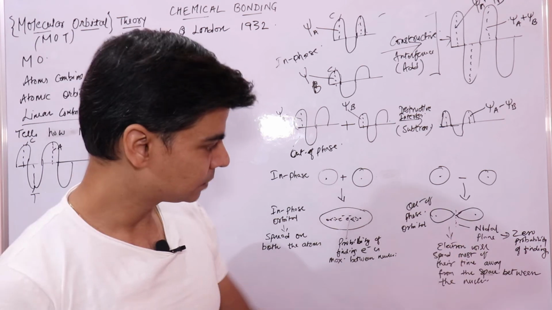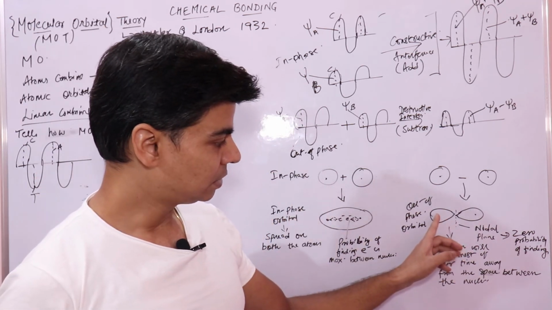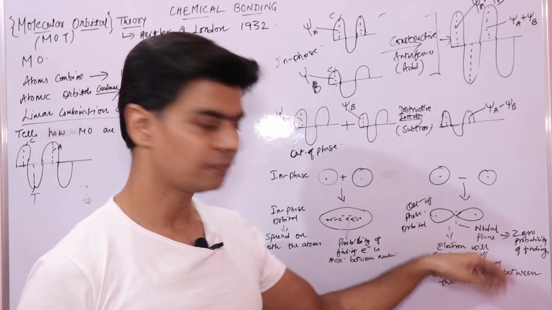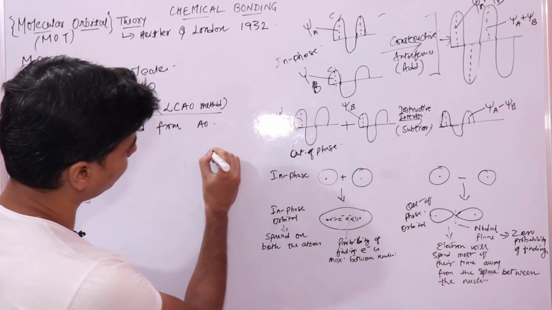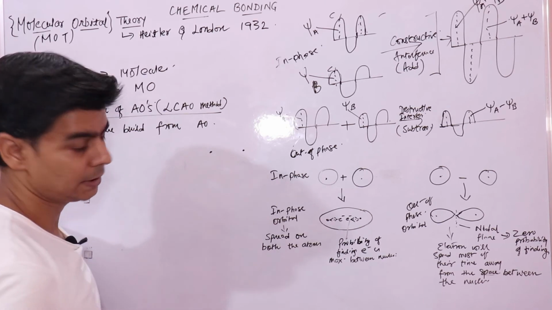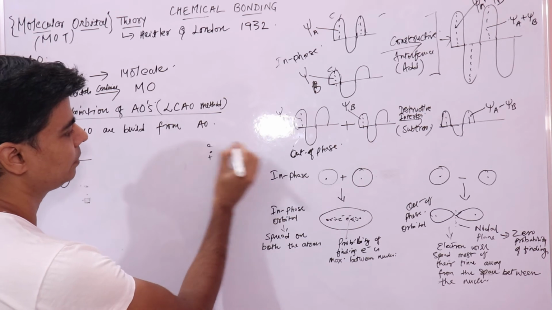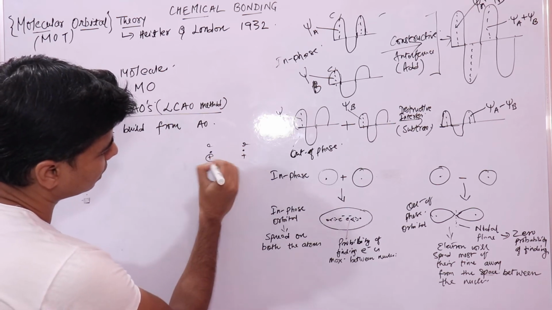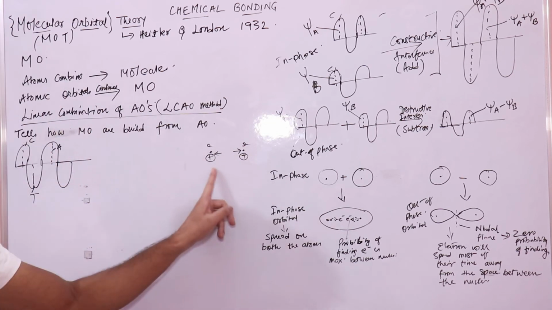And if you look at this, most of the time spent by the electrons is away from the space between the nuclei. That is, the electrons are now not found between the nuclei, right? So this is positively charged, this is positively charged. Electrons may be anywhere, maybe electrons are here, say. So here what kind of interactions do you see? You have more repulsive interactions between the nuclei.